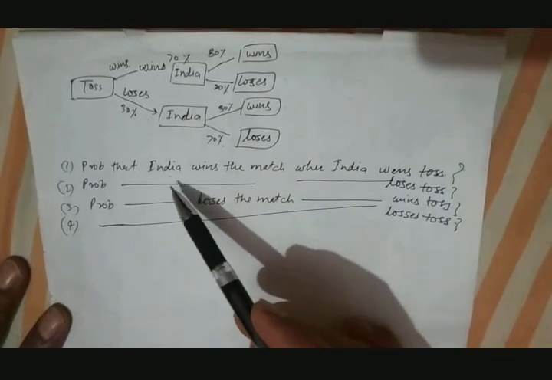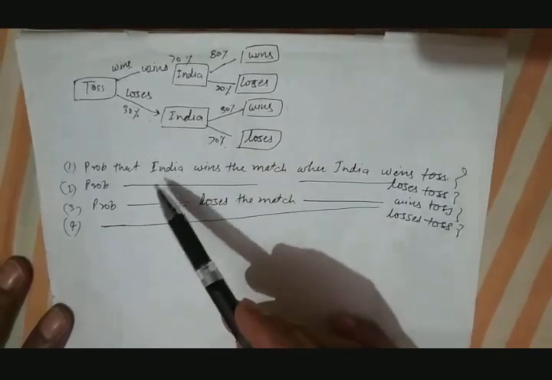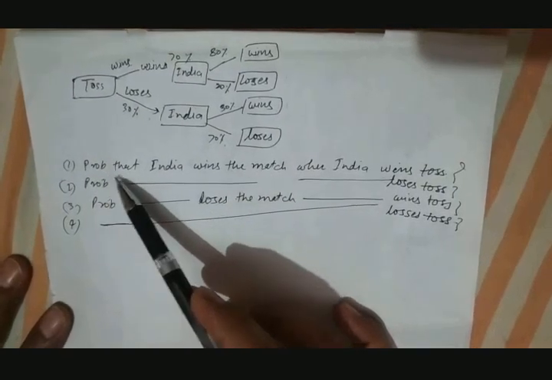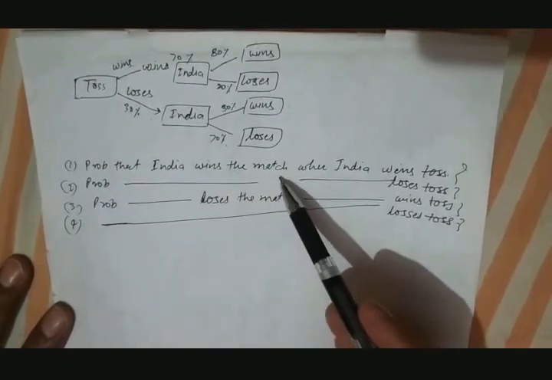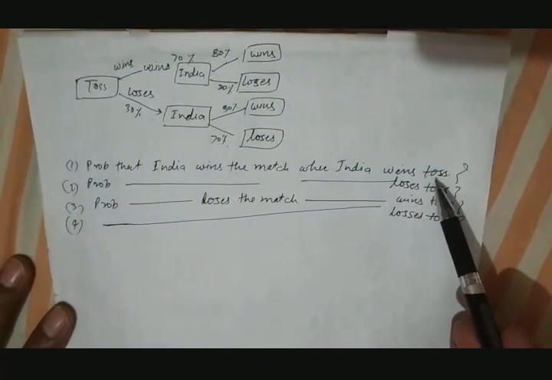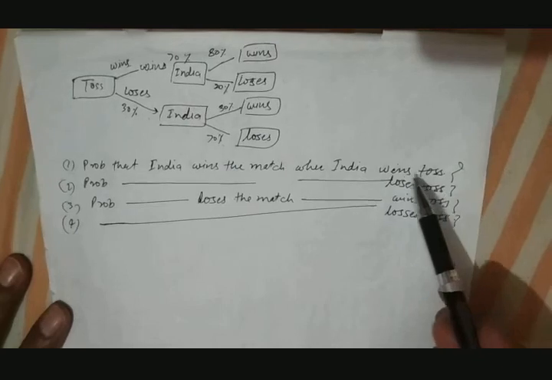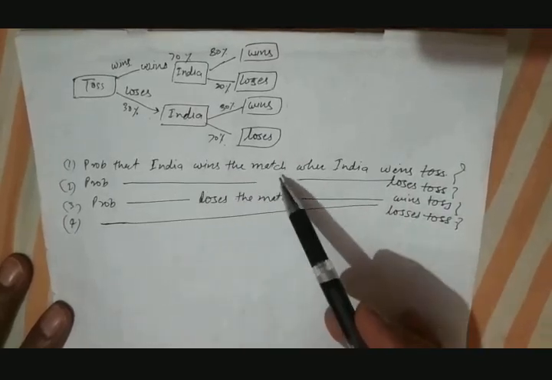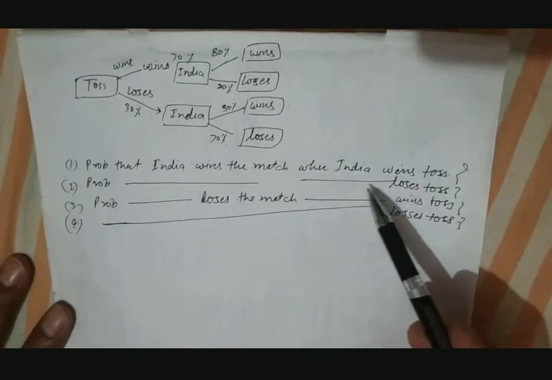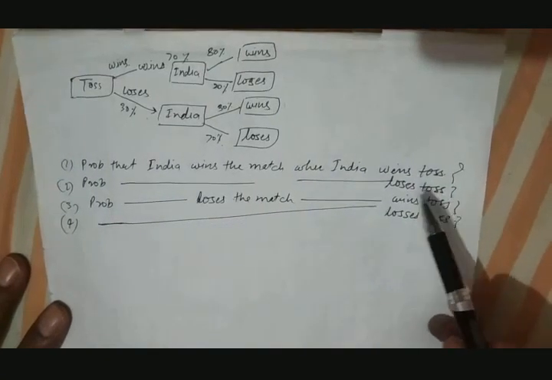Based on this information, we can do some probabilistic reasoning for these four questions. The first question is, can we find the probability that India wins the match when India wins the toss? Similarly, the probability that India wins the match when India loses the toss.